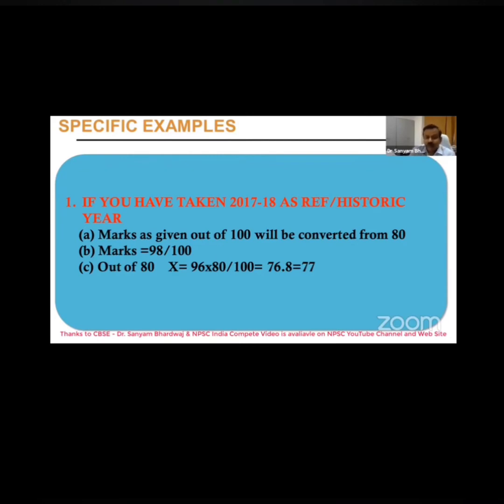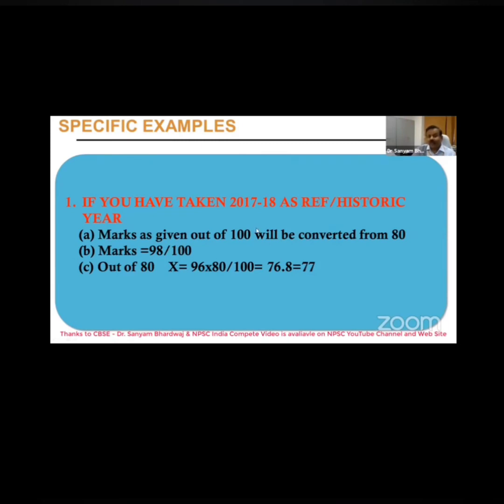So I will request Dr. Johari to prepare the software in such a manner that the 2018 marks are also shown to you out of 80 only. But if it is not shown, then you have to convert the marks out of 80 only. And how do you have to convert? Say 96 is the marks secured by one student out of 100.